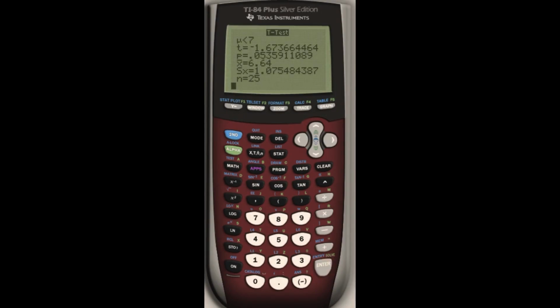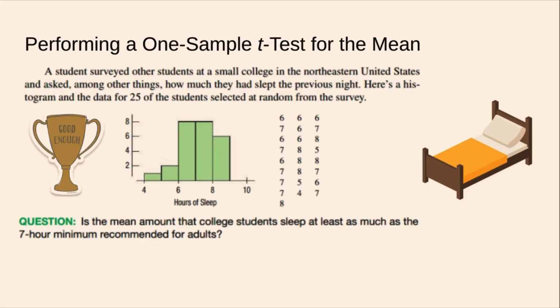And there we have it. We would have a p-value of about 0.05, a little more than 5%. So how do we interpret our result? Since this is of the sociological nature, we can get away with some pretty high p-values, all right?